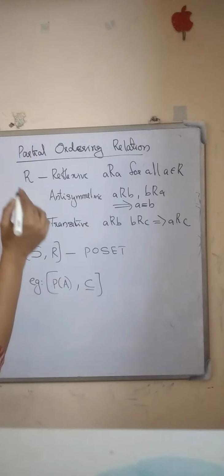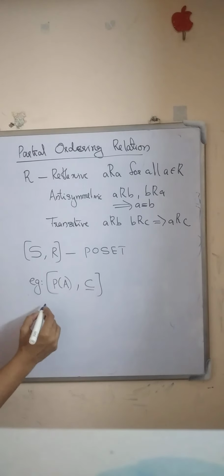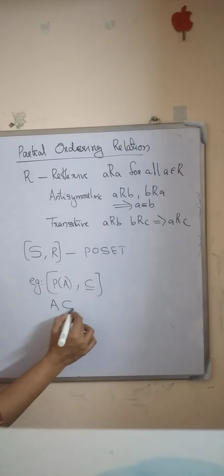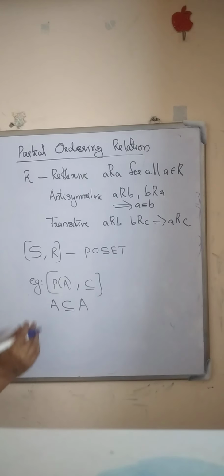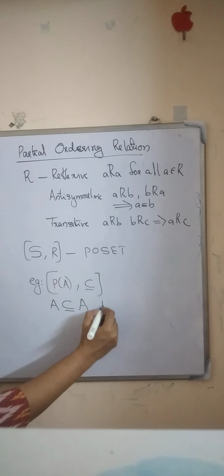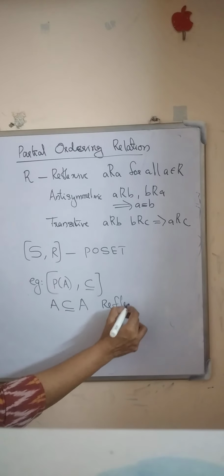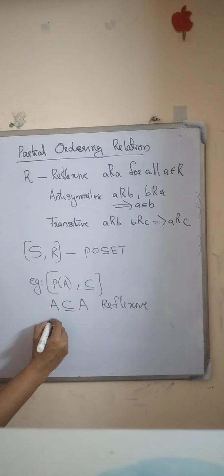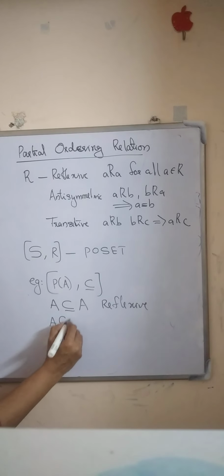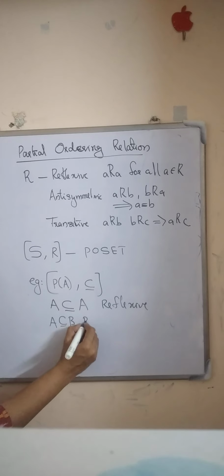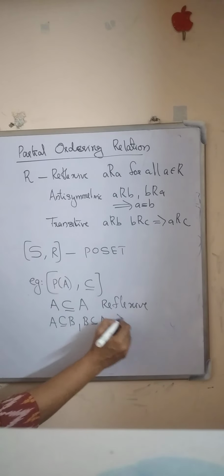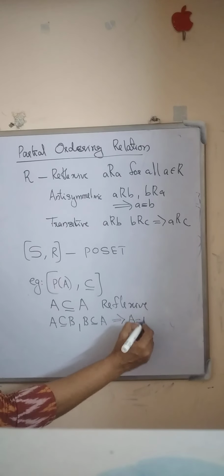Inclusion is a partial order relation because every set is a subset of itself. So, this relation inclusion is reflexive. Also, it is antisymmetric because if A is a subset of B and B is a subset of A, this is possible only when A equals B.